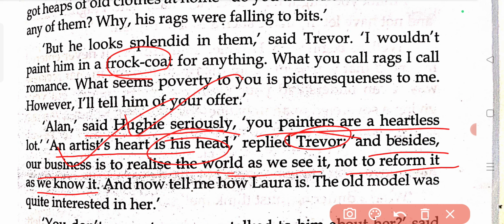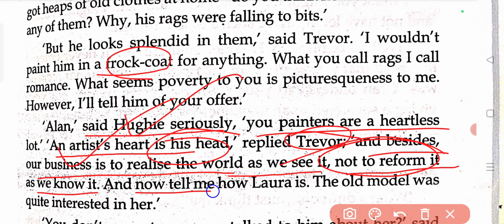So that is why Trevor is saying that it is we painters, we don't reform, we just portray what we see. We show you, we replicate in our pictures, in our paintings, what we see in this real world. We don't reform any of it.